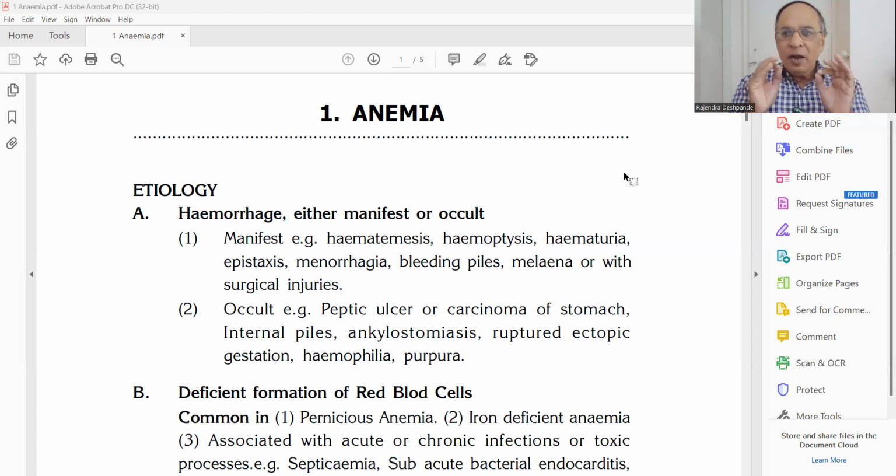Anemia is nothing but a low hemoglobin percentage in the human blood. Normal hemoglobin percentage is 12 to 14 gram%. If it is below 10, it is mild anemia. If it is below 7, that is moderate anemia. If it is less than 5 gram% hemoglobin, then it is very dangerous. You have to admit the patient because at around 5 gram%, the patient can get a cardiac arrest at any moment. So don't try to treat at home. There you may need some blood transfusion treatment. So this is very clear.